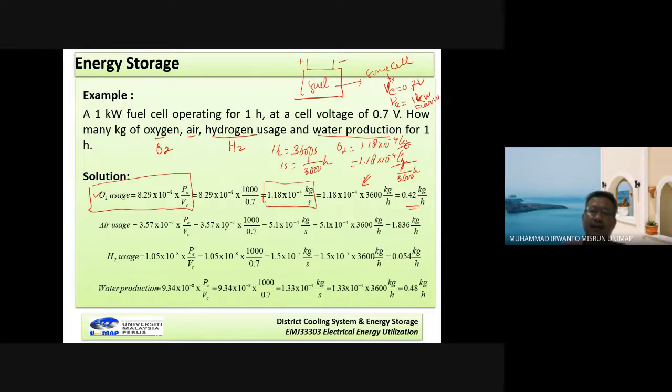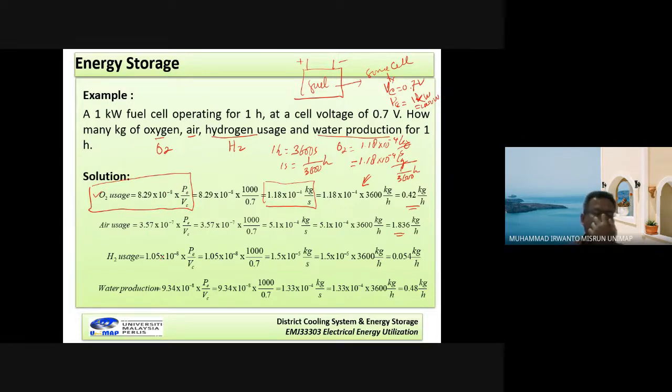We can obtain the value 1.836 kilogram per hour. Because all these calculations are almost the same, they differ only in the front of this formula. Look, different only here, and here.